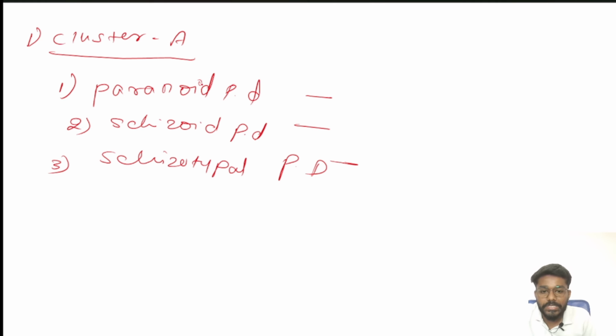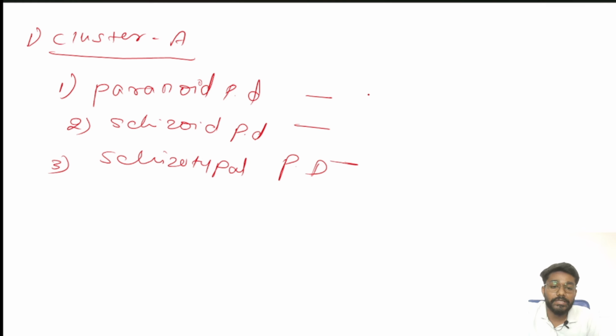In paranoid personality disorder, the word paranoid itself suggests doubting. What does the person in paranoid disorder do? He doubts. He always thinks somebody is killing him or harming him. He is spiteful, with suspicious behavior, and he never trusts others. The word paranoid means doubtful.